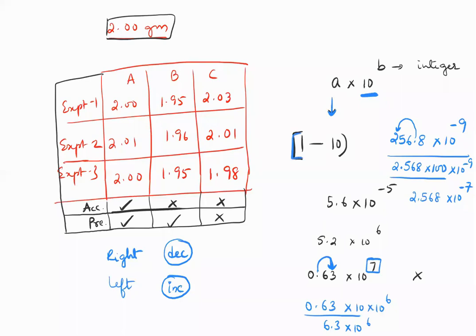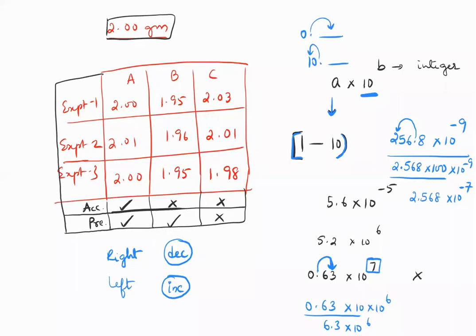It can't be more than 10. It can't be less than 1. If it's 0 point something, please shift to the right. If it's 10 point something, please shift to the left. If anything more than 10, shift it to the left. Anything less than 1, shift it to the right. 0.99 is also not allowed. You have to write 1 point something.